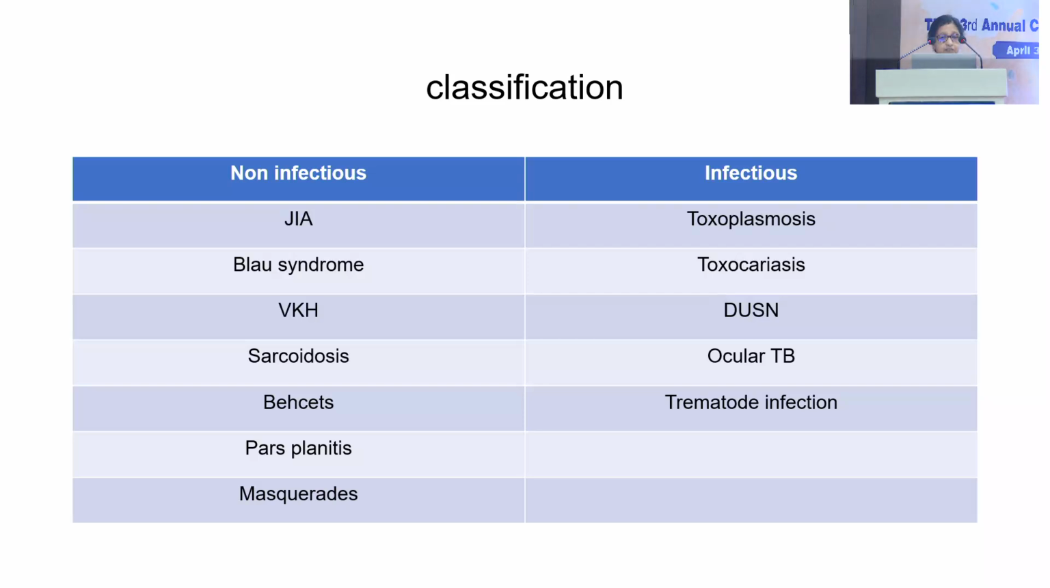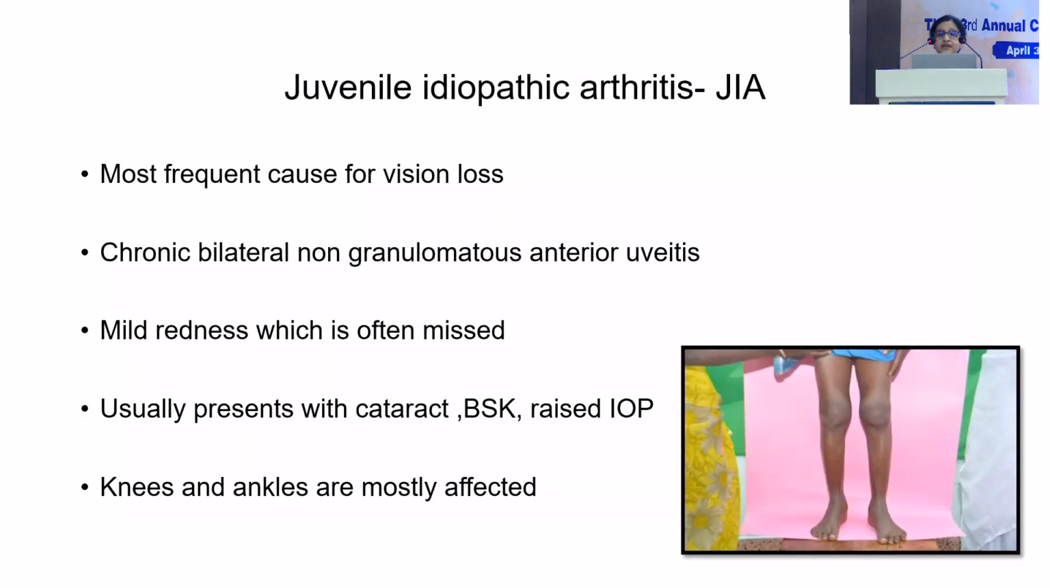JIA, or juvenile idiopathic arthritis, still remains the most common cause of non-infectious uveitis in children. In infectious causes, we have toxoplasma as the commonest cause worldwide, but in an endemic country like India, ocular TB is also equally important. So let's move on to juvenile idiopathic arthritis. I'll dwell on this a little bit longer because it's quite common in children, and it causes non-granulomatous anterior uveitis.